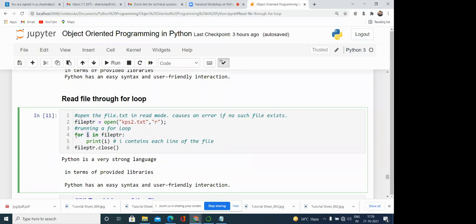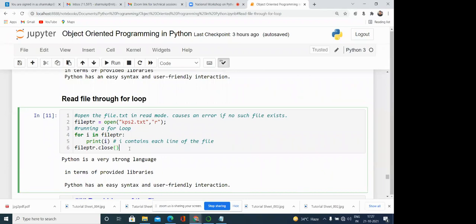Because you know, the loop ends when null is treated in Python as 0 or false. So it will iterate over the file, and every time we print i, it is reading a character from the file and printing it till the end of the file.